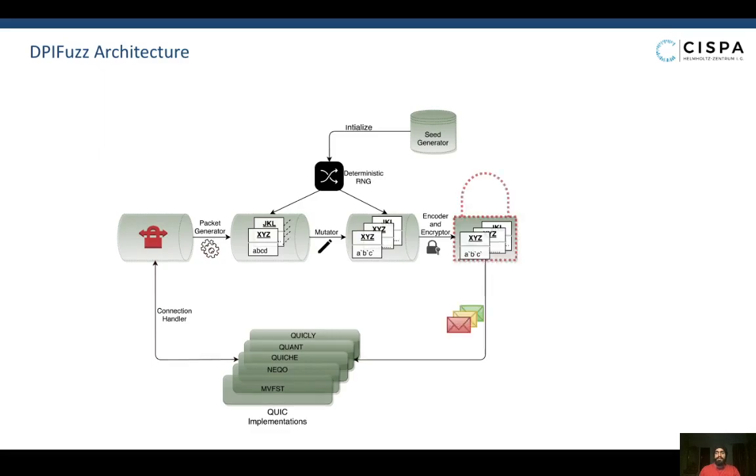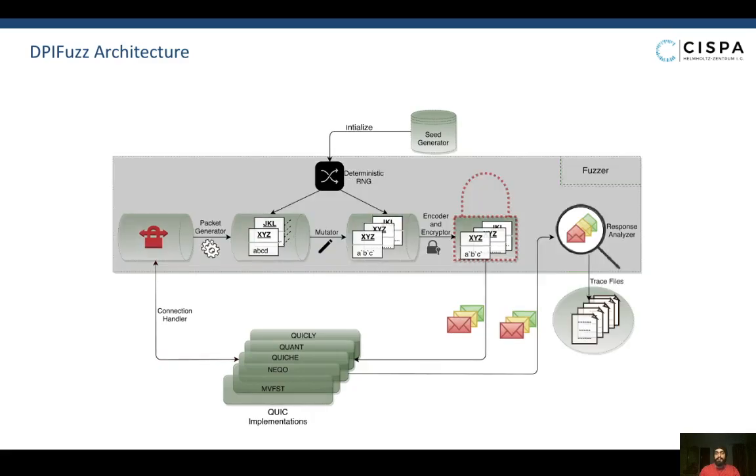These mutated packets are then encoded and encrypted and sent to the implementations. The responses from the implementations are received by the response analyzer, which then generates trace files for each response. Each trace file contains the application level payload returned by the implementations and a status code which indicates the state a server was in after processing a sequence of packets. Some examples of status codes are server alive, which indicates that the server was alive after processing a sequence of packets, or server not responding, which indicates that a server was in a non-responsive state.